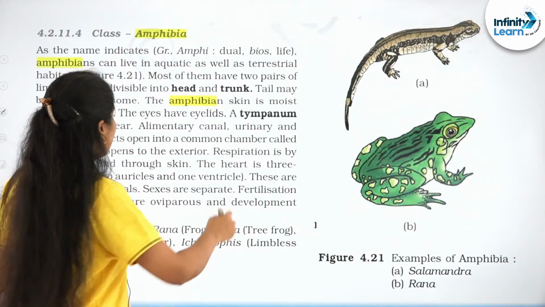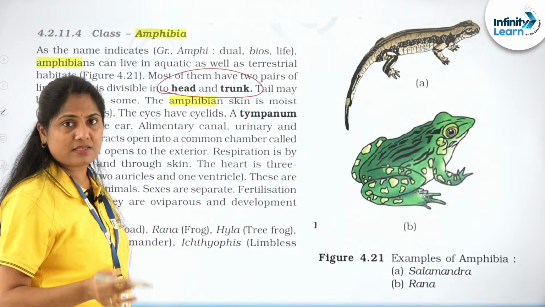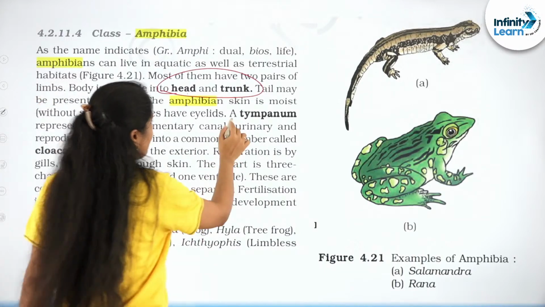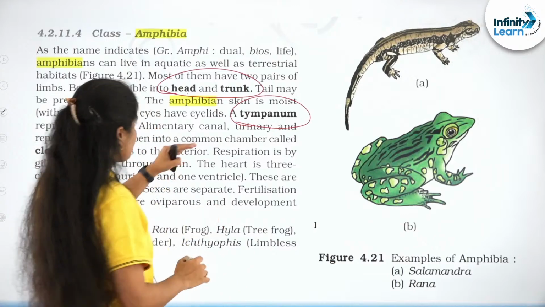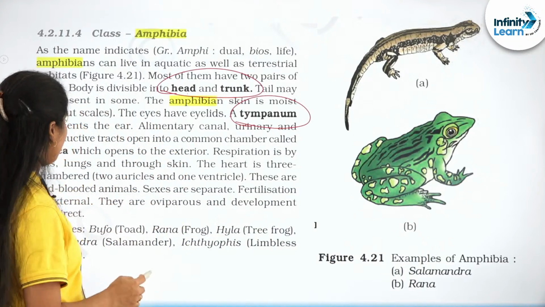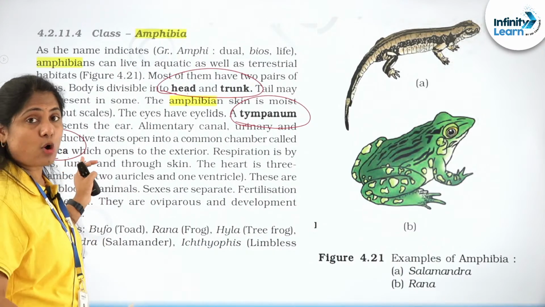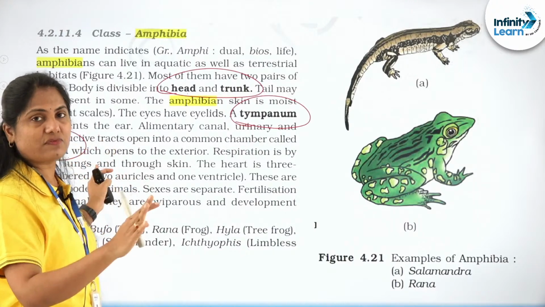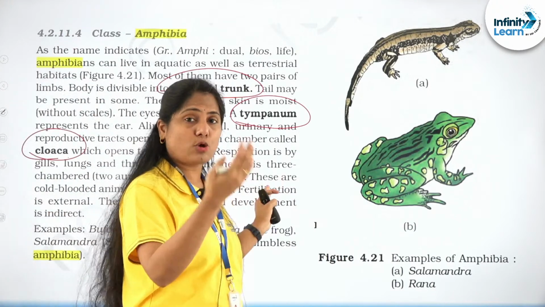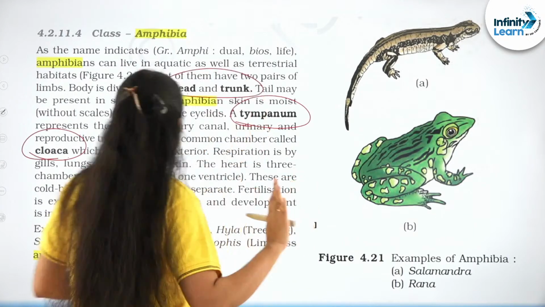Amphibia, head and trunk are two divisions. Of course, salamanders have tails, an exception there. Tympanum, first time appearance, very, very important. This is something which helps with hearing in these organisms. Cloaca, right, that's a common opening for the genital pores and the digestive tract.